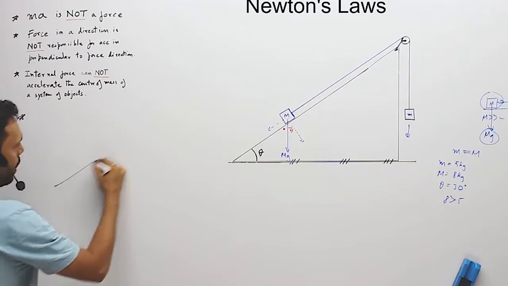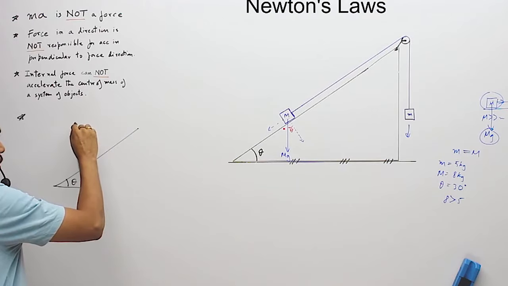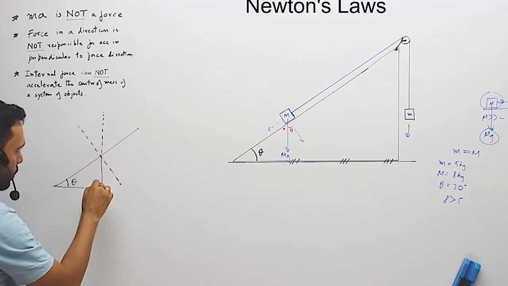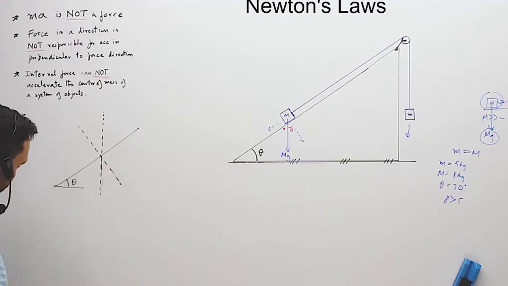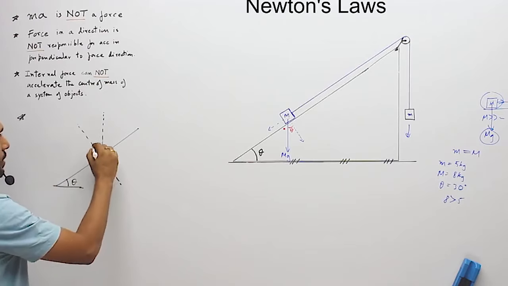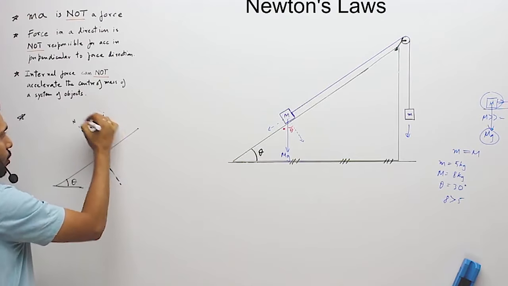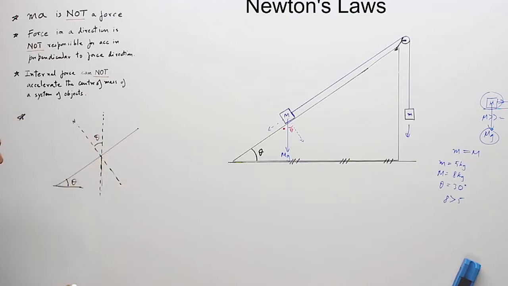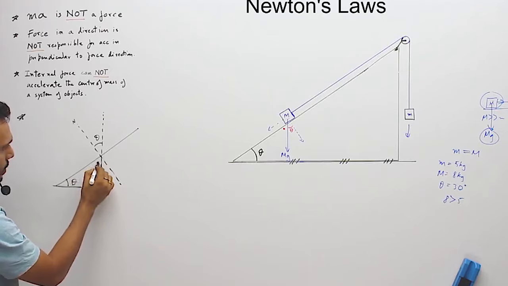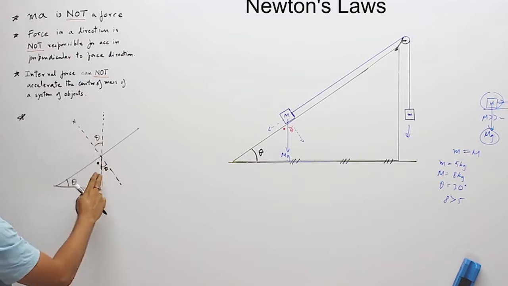What is that? If you have an inclined plane at theta angle, then if you are considering a normal to the inclined plane and the vertical to the horizontal, the angle between the inclined plane and the horizontal is the same as the angle between the vertical and the normal. This is the vertical, this is the normal. So this angle is equal to that angle. So that is what we have derived over there. I can just derive it again over here. This is theta, this is 90 degrees, this is 90 minus theta, hence this is theta. The angle between the vertical and the normal is theta.